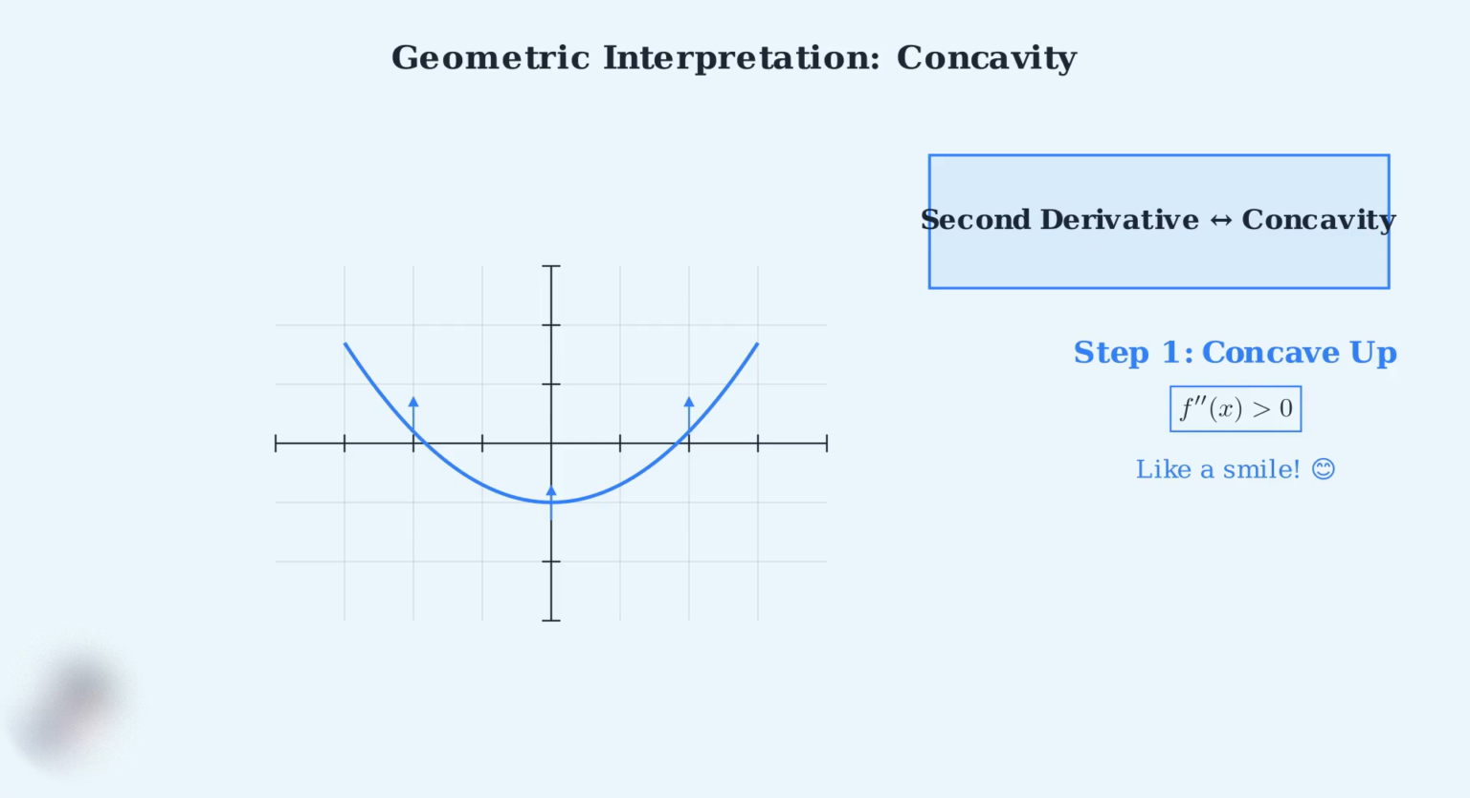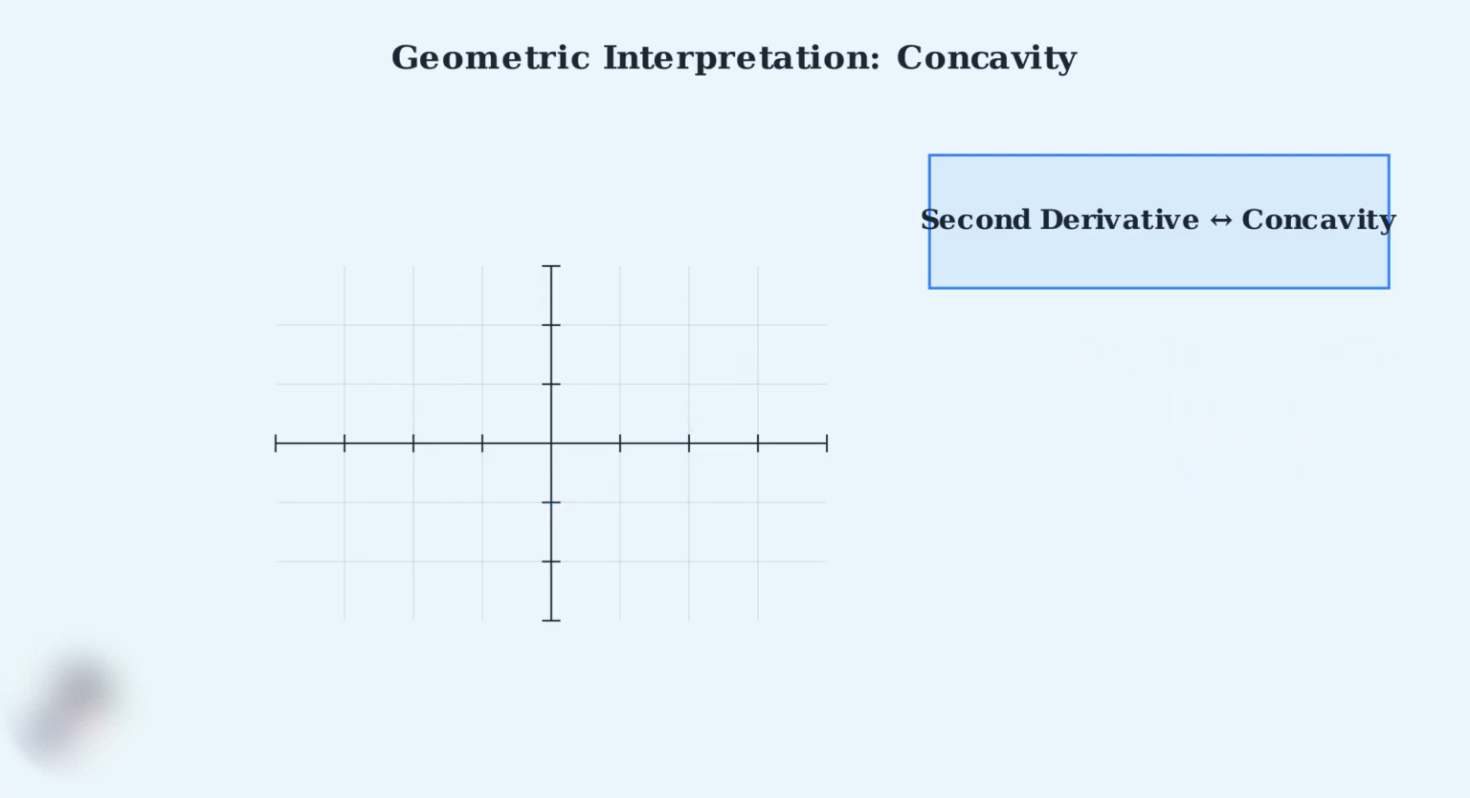Notice how the curve bends upward everywhere. The arrows show the direction of curvature, always pointing up when the second derivative is positive. Now let's see what happens when the second derivative is negative.